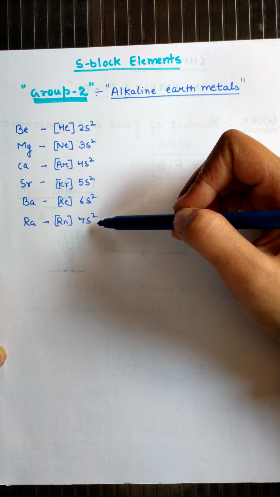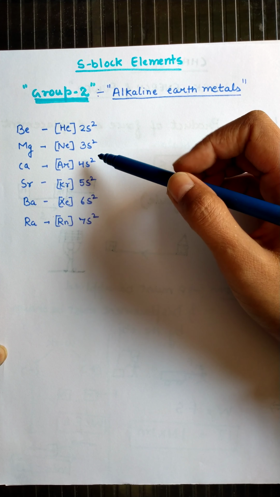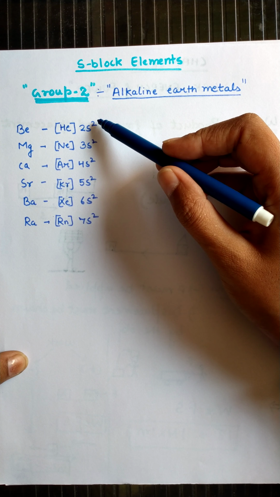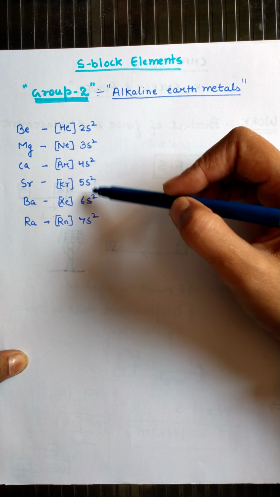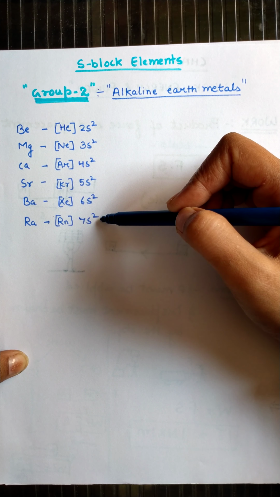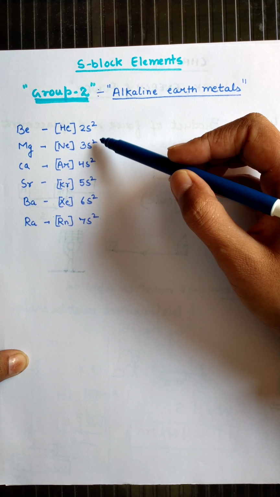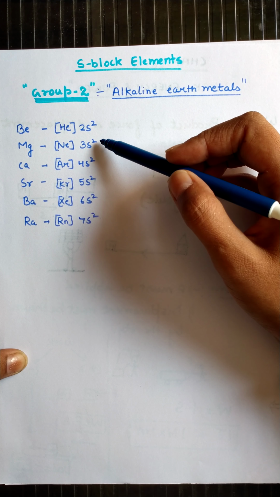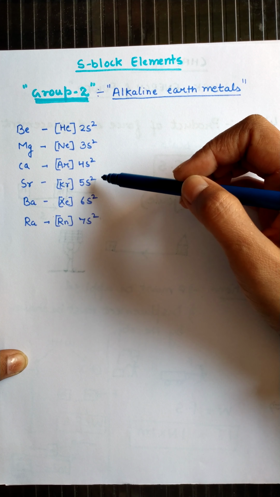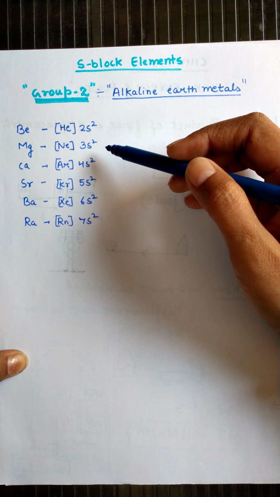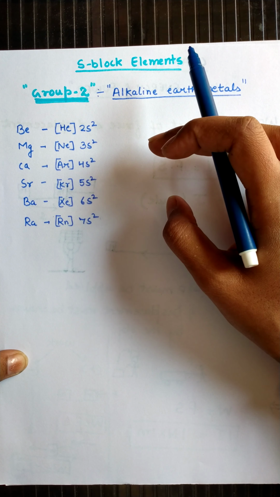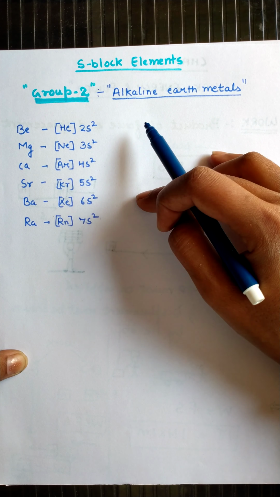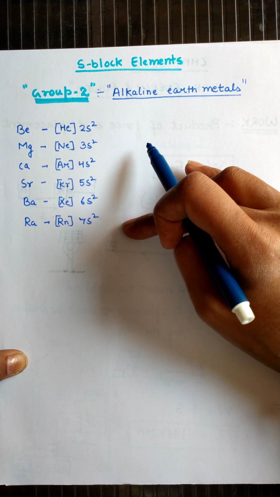Since this group is called the group of alkaline earth metals, but beryllium shows anomalous or different behavior as compared to the other alkaline earth metals. That's why except beryllium, all these elements are called alkaline earth metals. Beryllium has very different characteristics or properties as compared to the other alkaline earth metals.